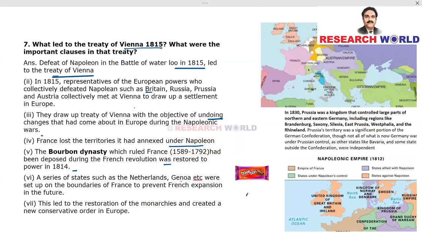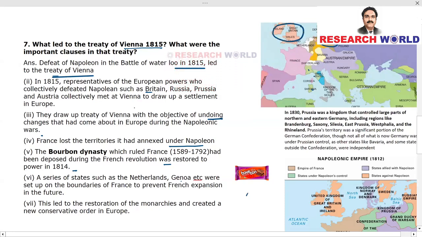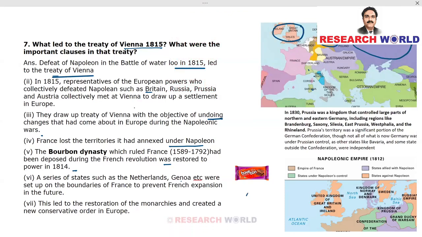Austria. You can see them in this map: Russia, and here is Britain. We have the Russian Tsar Empire, and we have got the Austrian Empire. Today's Austria, the capital of today's Austria is Vienna. So these were the countries who were behind this treaty, and they decided to restrict the dominance of France.